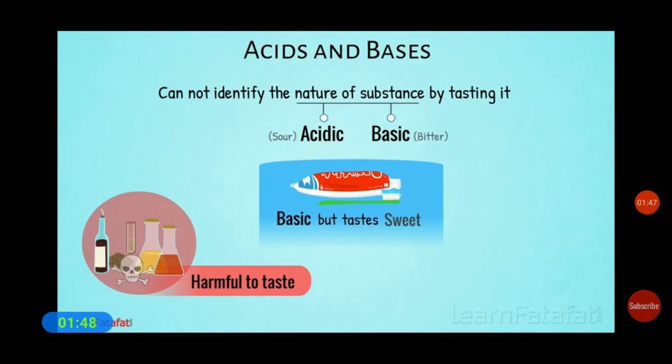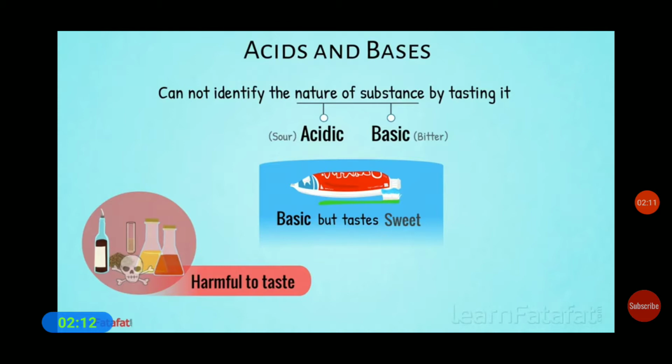For example, paste is basic in nature, but it tastes sweet. Some harmful chemicals, like some acids and bases present in the laboratory, we cannot find out by taste, and they are very harmful to us.